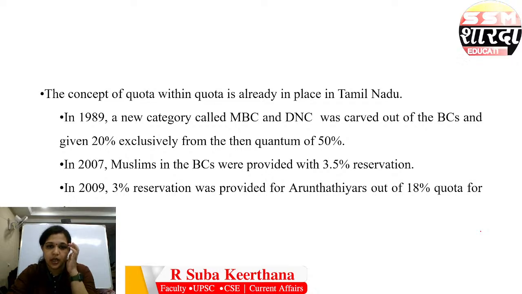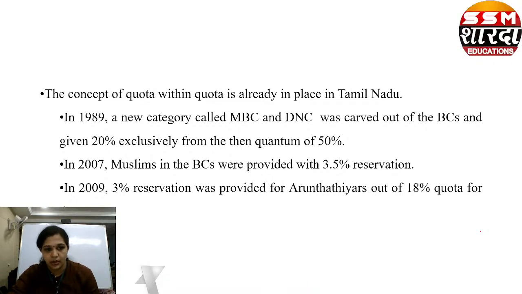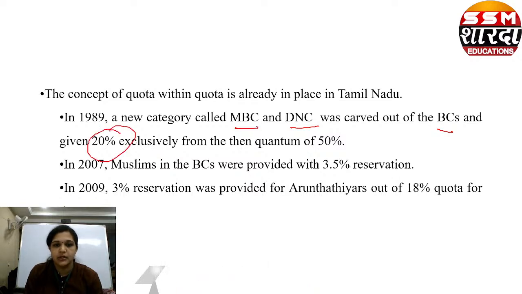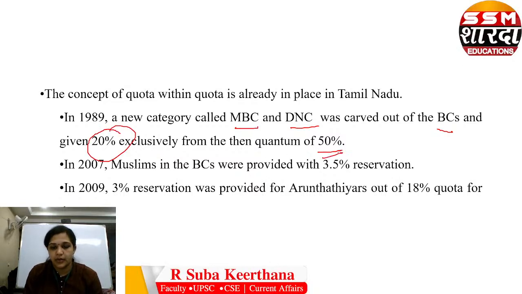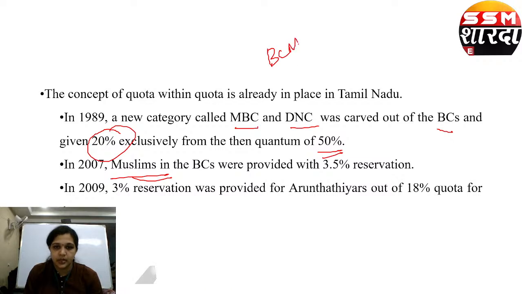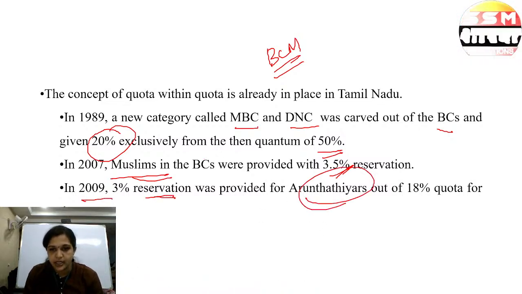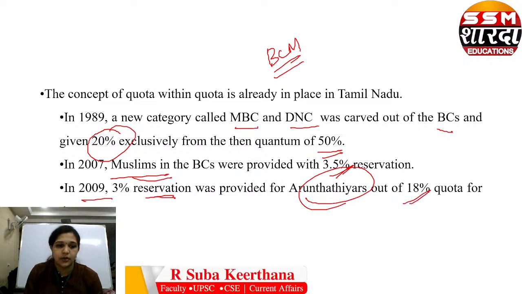The concept of quota within quota is already in place in Tamil Nadu. How? In 1989, a new category called MBC/DNC was carved out of BCs and given 20 percentage exclusively from the then quantum of 50 percentage. In 2007, Muslims in the BCM, backward community Muslims, were provided 3.5 percentage reservation. In 2009, 3 percentage reservation was provided for Arundhatiars out of the 18 percentage quota for SC.